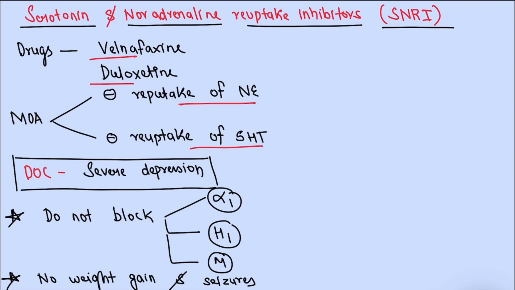It is the drug of choice for severe depression. The benefit of using SNRI in comparison to tricyclic antidepressants is it does not block alpha 1 receptor, H1 receptor, and muscarinic receptor. So we are not going to see side effects related to these receptors, and there is no weight gain and seizures.